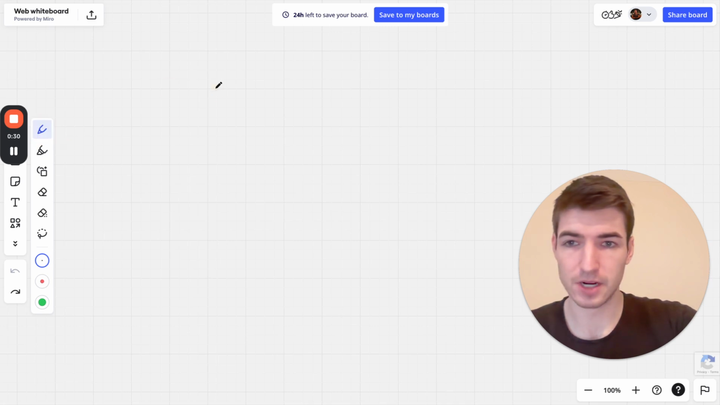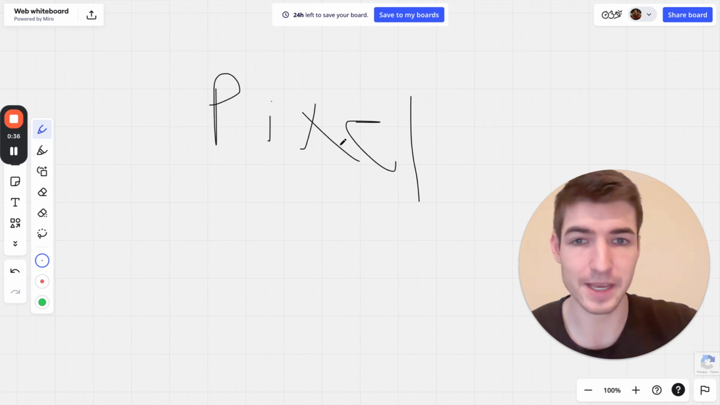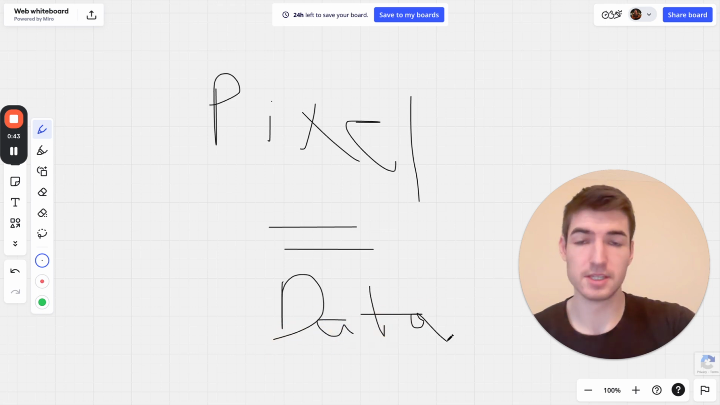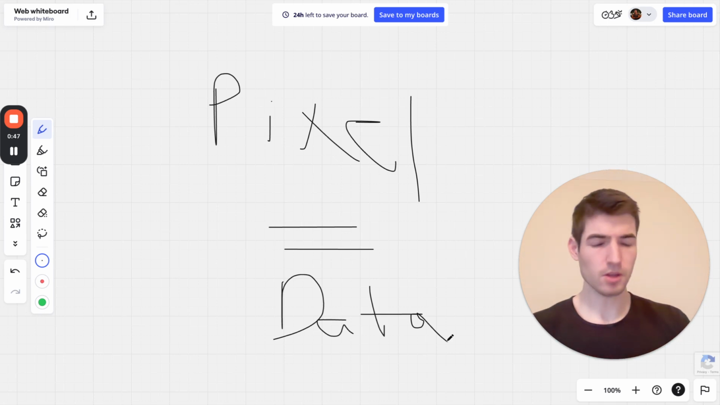Let me grab this, the pixel. Now, you might have heard of this before. You might not have. The pixel, just think data. Pixel equals data. That's all you want to think here. So it's the data that Meta uses to determine who do we put this ad in front of. That's all it is.